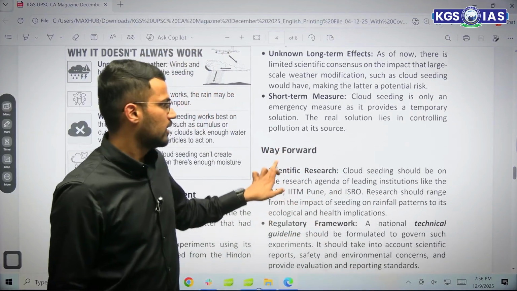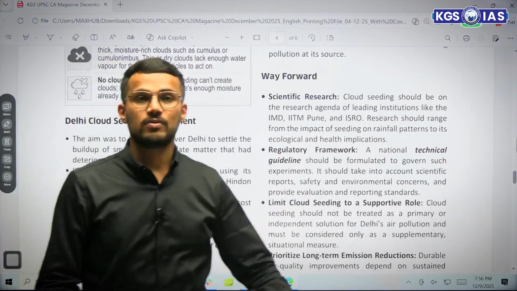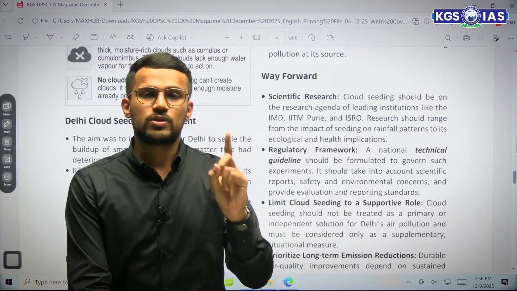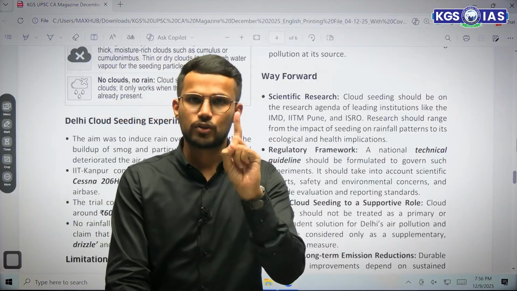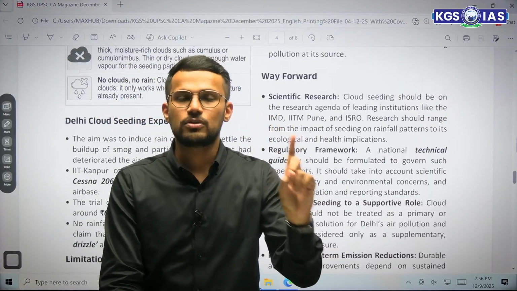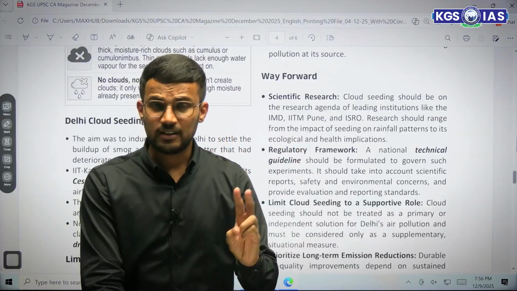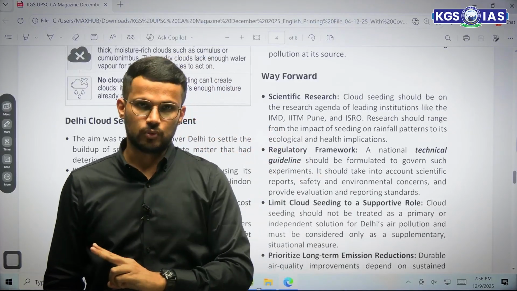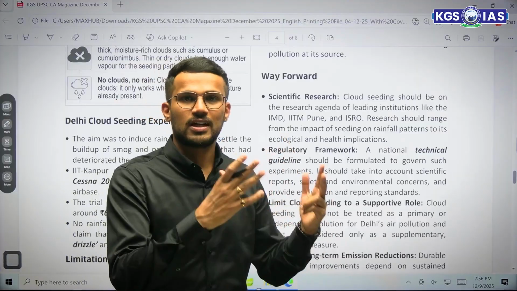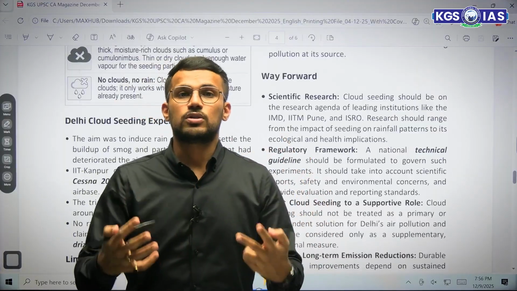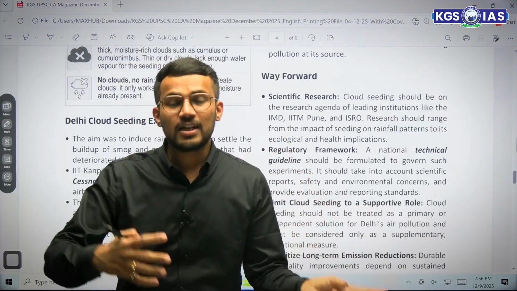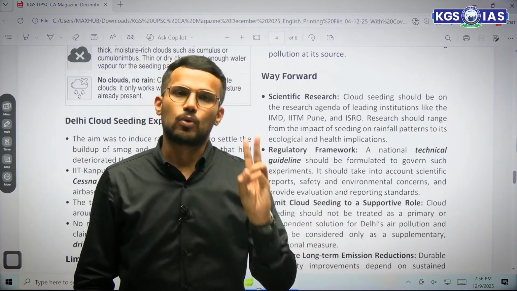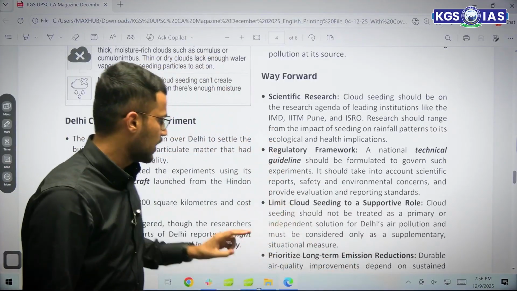Now, what is the way forward? First of all, you need to recognize that cloud seeding can be only a supplementary measure. It cannot be your main measure to tackle pollution. Secondly, what you need to focus upon is pollution control. The sources that are leading to pollution, those we will have to control. And in addition to that, once we control them, we can use cloud seeding, right? So that is what we will have to do.